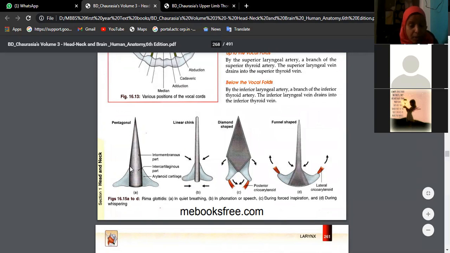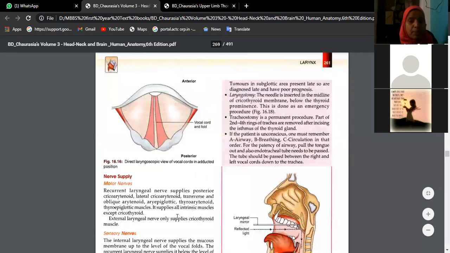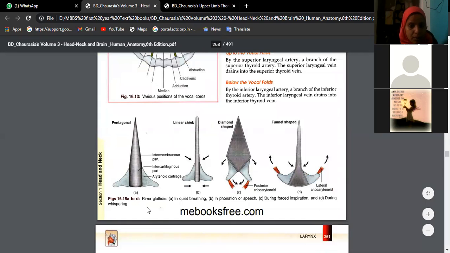Here also we are giving various pictures which help us to understand. These are the vocal folds. In quiet breathing, it is like this: the intercartilaginous part, the arytenoid cartilage, is kept open. In phonation, that means when we are speaking, the intramembranous part is adducted, coming closer. During forced inspiration, it is still expanded, diamond shaped, and the posterior cricoarytenoid muscle is contracting. And during whispering, what happens? The lateral cricoarytenoid muscle is moving laterally.